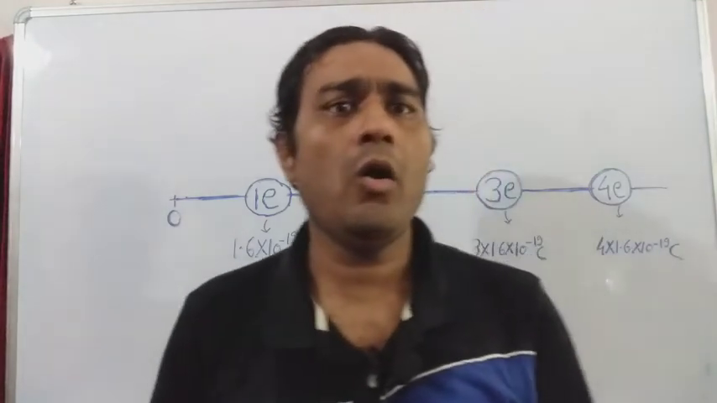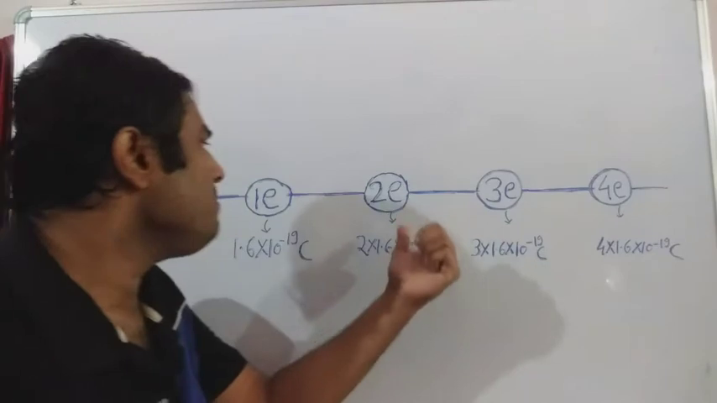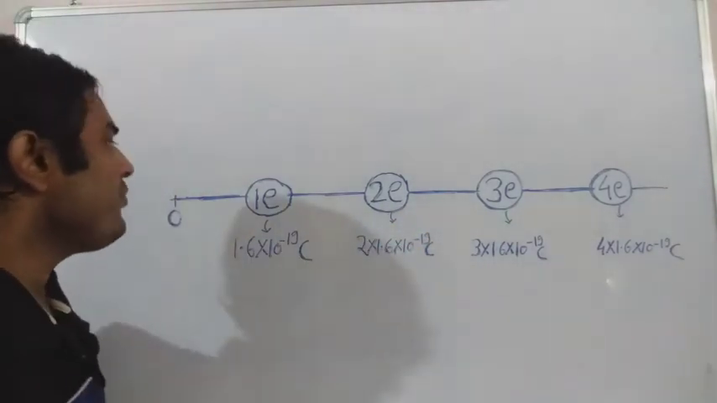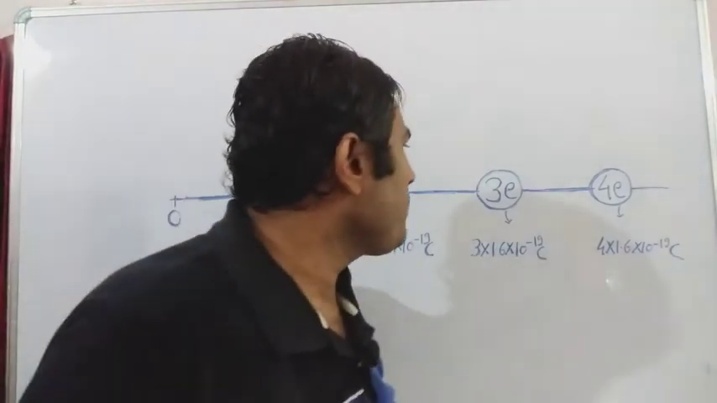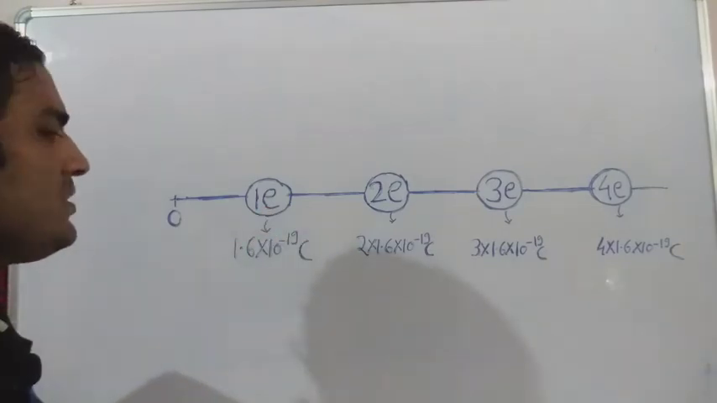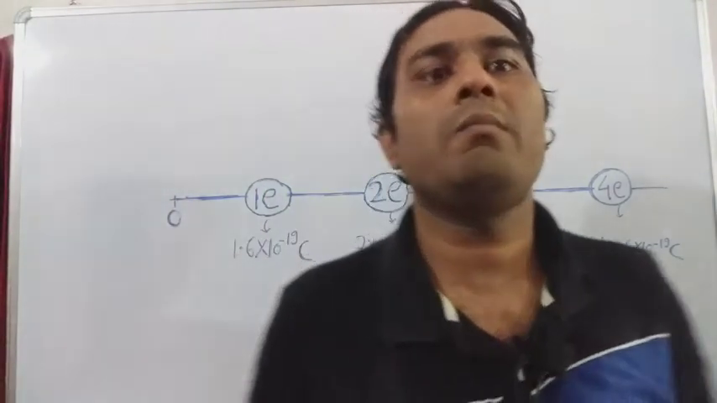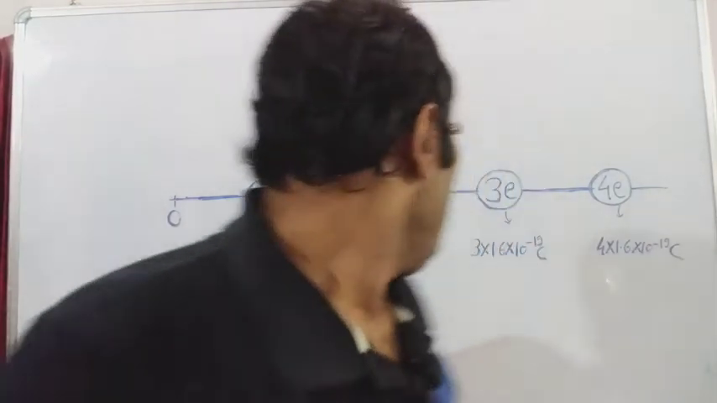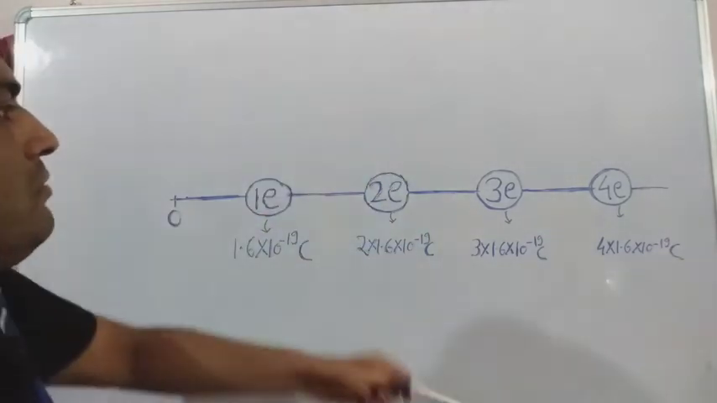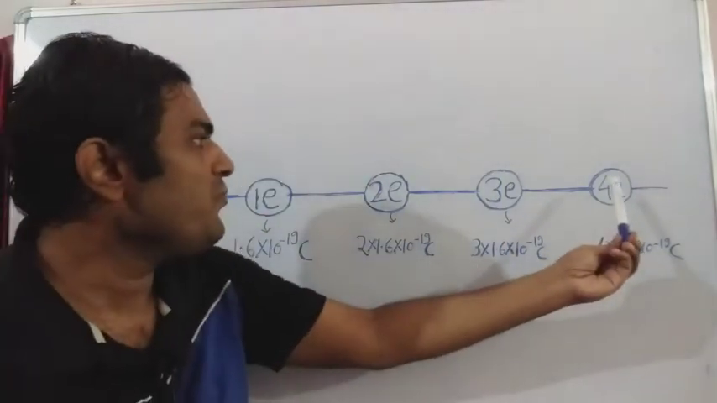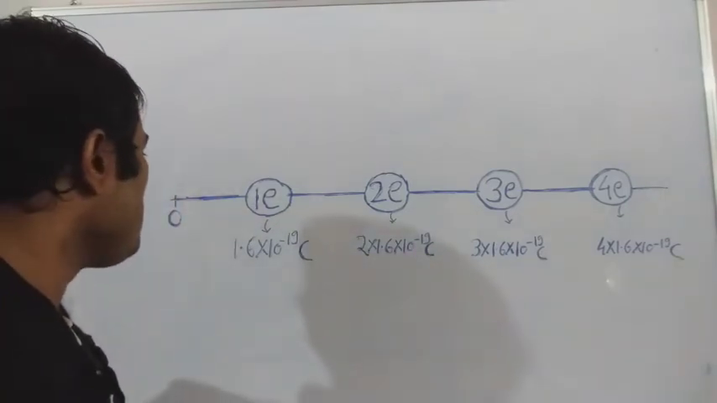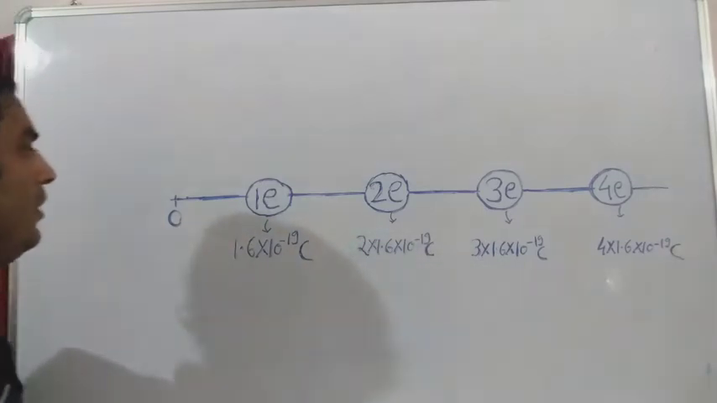Hello friends, how about looking at this number line in a specific way? This E is the elementary charge, that is the charge on a proton or a charge on an electron. The value of E is 1.6 into 10 to the power minus 19 coulomb. This one is 1E, this one is 2E, this one is 3E, this one is 4E, where E is the elementary charge.